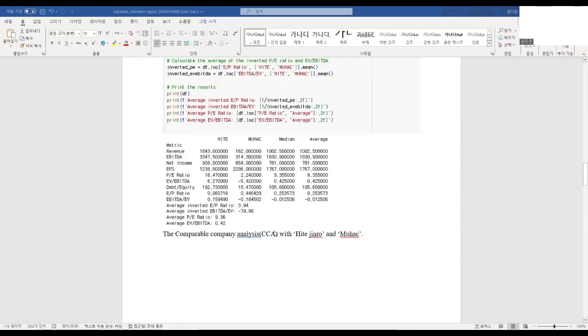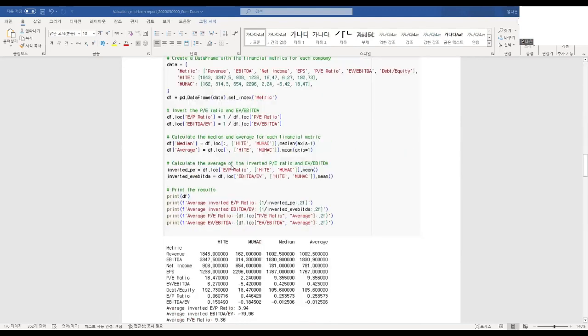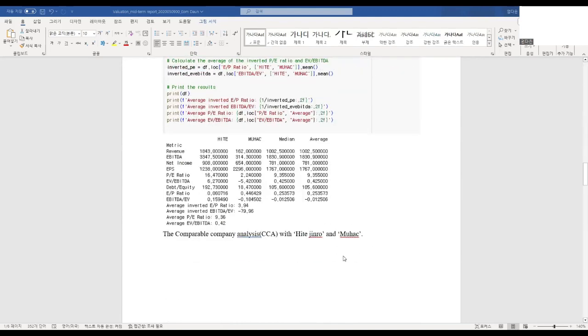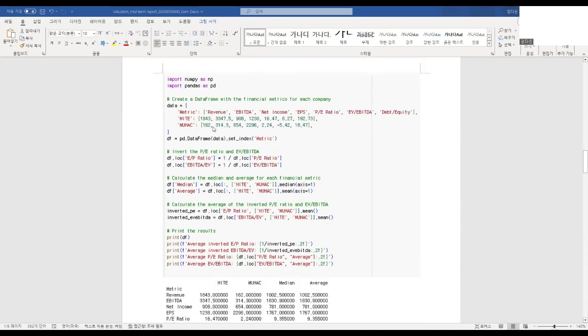The other thing I did last time was the comparable company analysis, CCA, with Haitai and Woongjin. These are both beverage companies, liquor companies, that may sound very familiar to you. In this code, I had to put in data like revenue, net income, EPS, P/E ratio, and debt-equity ratio.